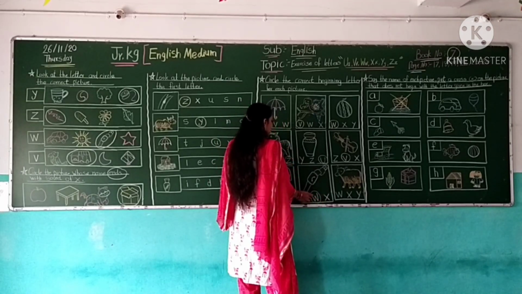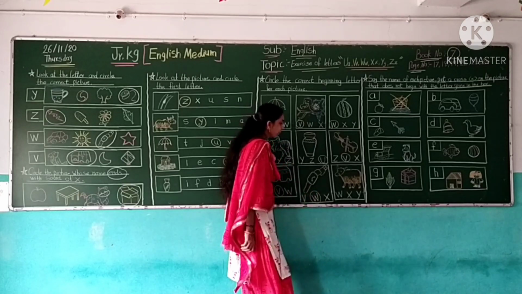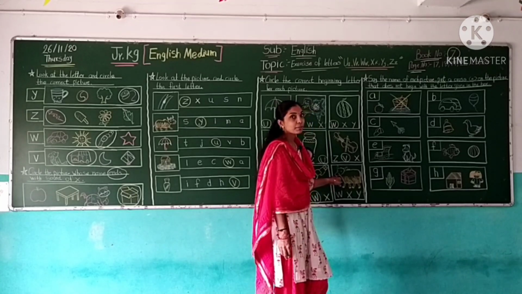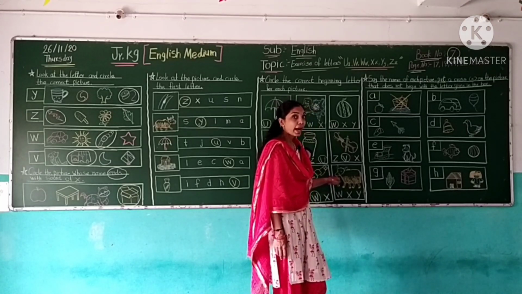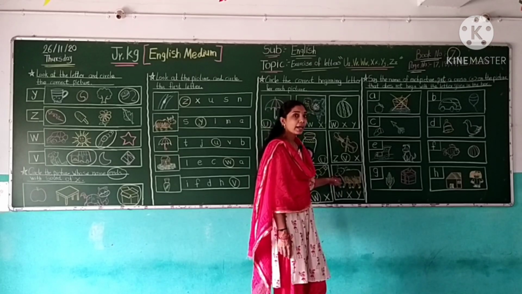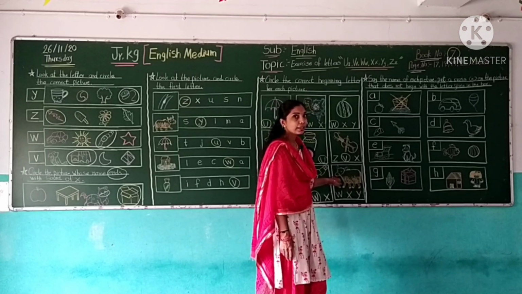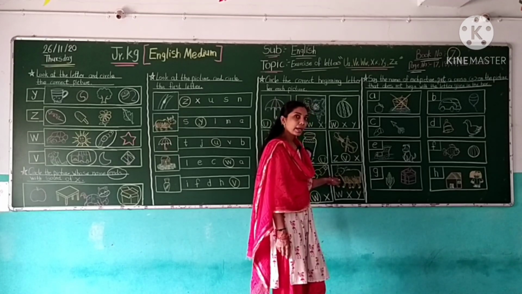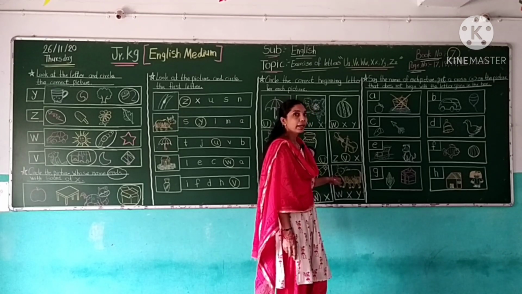W for watch. Our next picture is yak. Which picture is this? Yak. Yak starts with the letter Y. Y for yak.